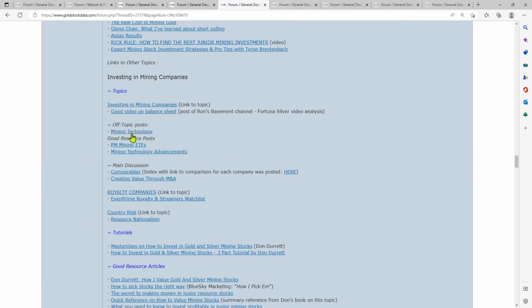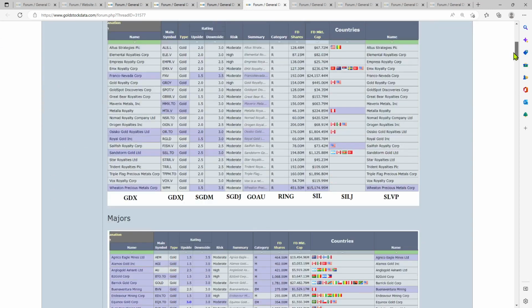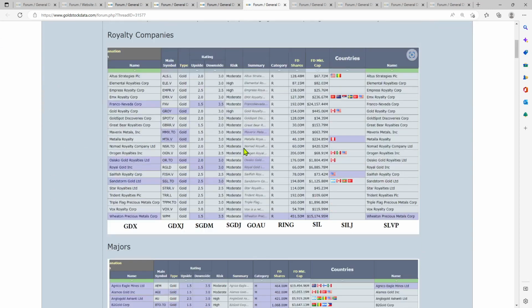Moving on, again, that mining technology, and then here's one on the PM mining ETFs. Here, I'll bring that up real quickly. If you ever wanted to know, here are all of the ETFs and their holdings. All right, so basically I put this together from a search and I snipped out each section so that the ones pertaining to the particular ETF were highlighted.